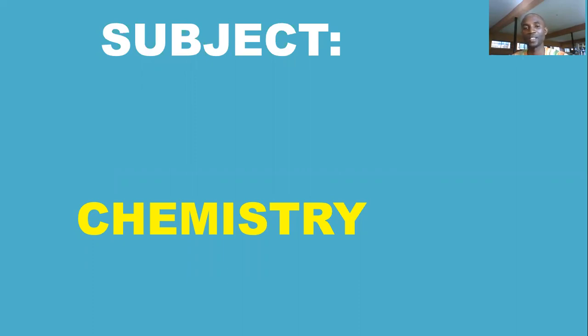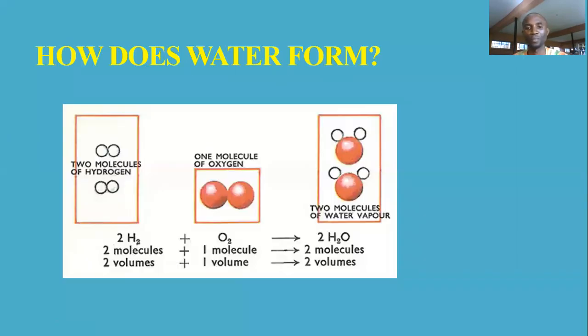I want to begin by asking you, how does water form? What actually makes up the water we drink, the water molecule? What makes it up and how does it form? Water is formed when two molecules of hydrogen combine with one molecule of oxygen to produce two molecules of water.